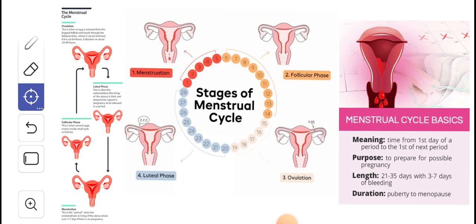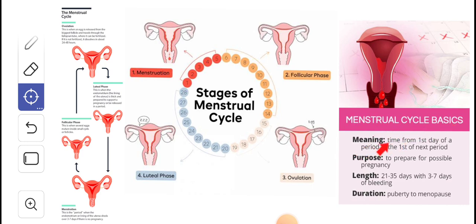When fertilization does not occur, it usually lasts for about 2 to 8 days. Okay, so this is what we call the menstruation cycle, and you can see that the first day is menstruation. When the menstruation happens, then again the follicular phase, which I have shown here. I don't think it is visible for you, but I can see the follicular phase, ovulation, luteal phase. Okay, so I will explain this.